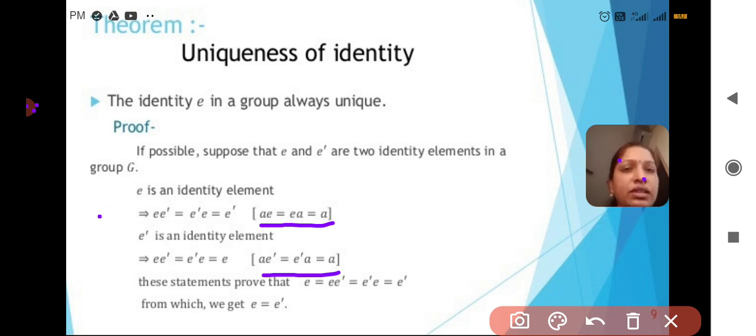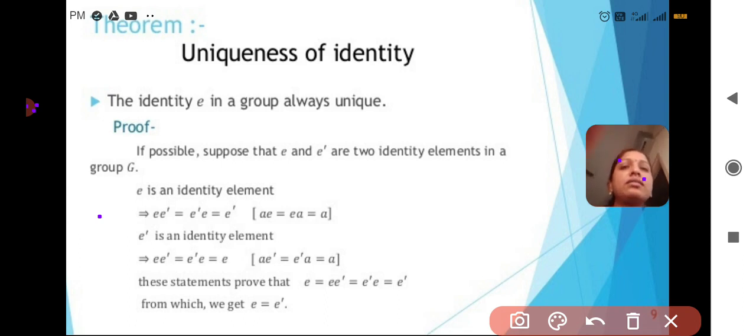Yes, we can write like that. From which it will come that E equals E dash. Therefore the identity element in a group is always unique. This is the proof of uniqueness of identity.